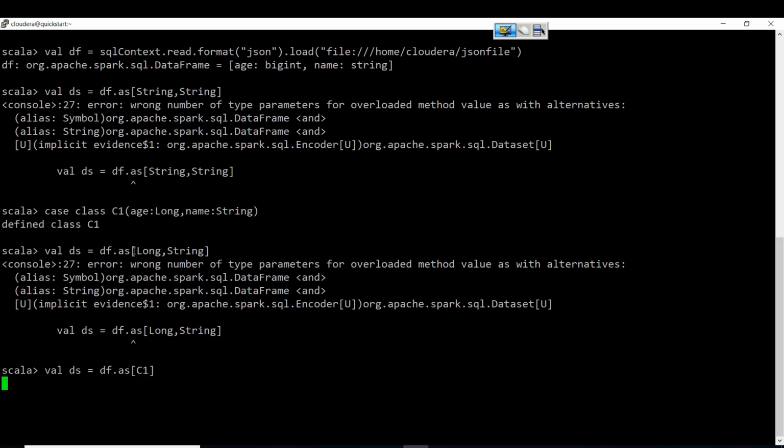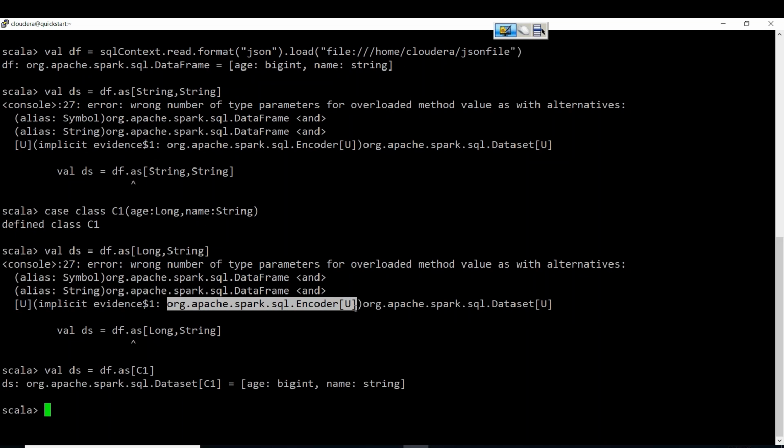So this is going to create encoders internally for this dataset. Got it? Is it clear? This is the proof for whether datasets use encoders or not. Got it?